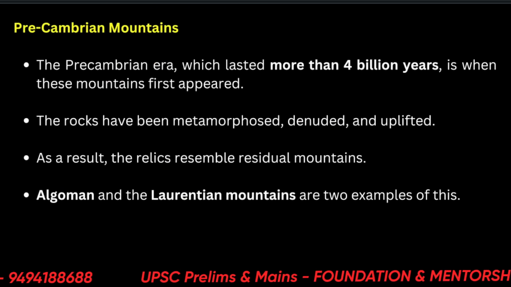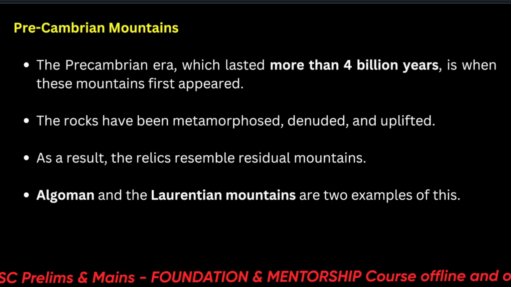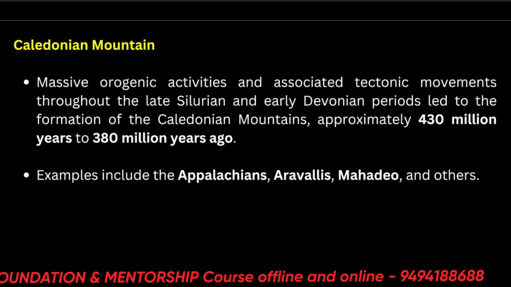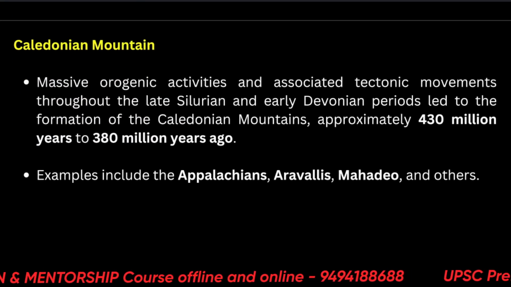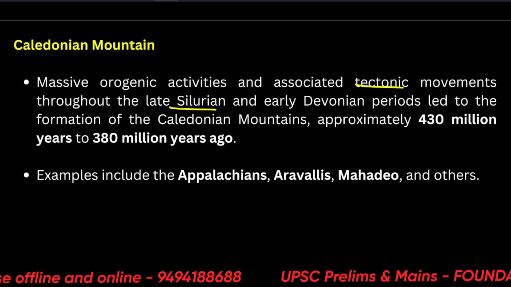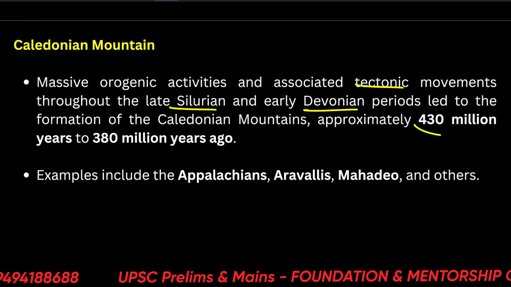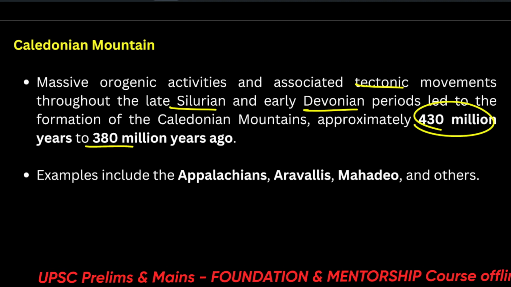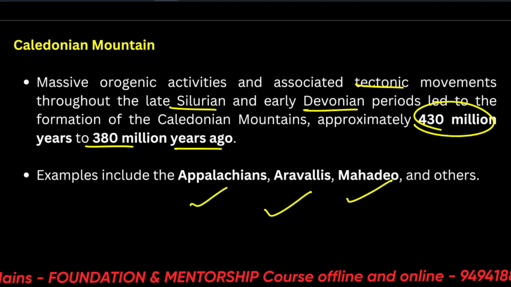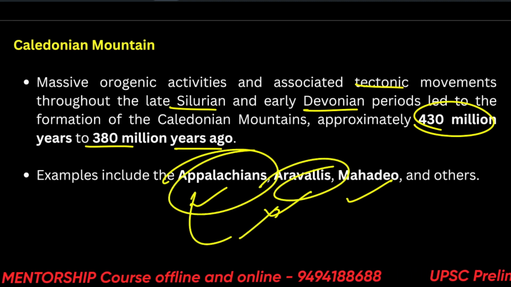When you come to the Precambrian mountains, so these rocks, just a second, there is an error in the PDF, just a repetition. Okay, we'll come to the Caledonian mountains. So massive orogenic activities and associated tectonic movements through the late Silurian and early Devonian periods. So this happened before this, between this time. Just remember the timeline, 430 million years ago to 380 million years ago. And examples are the Appalachians, Aravallis, Mahadev and others. So these are among the oldest mountains of the world, Appalachians and Aravallis.